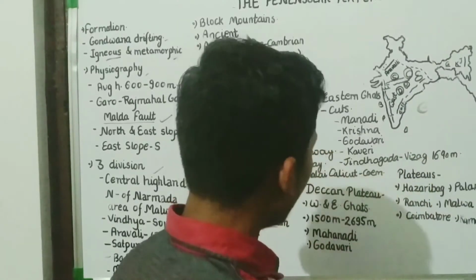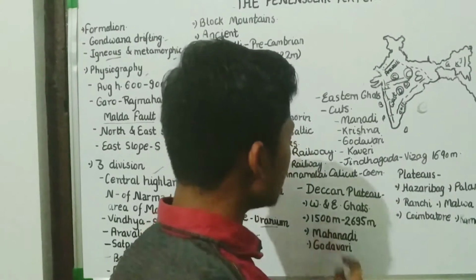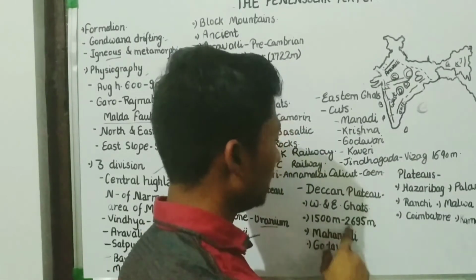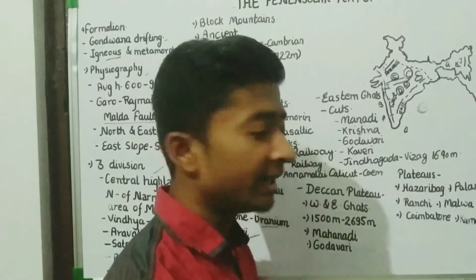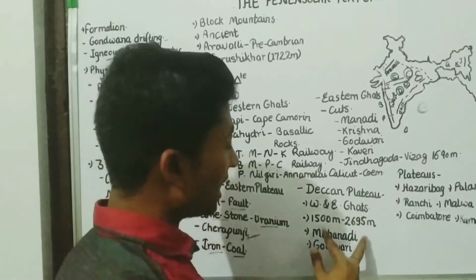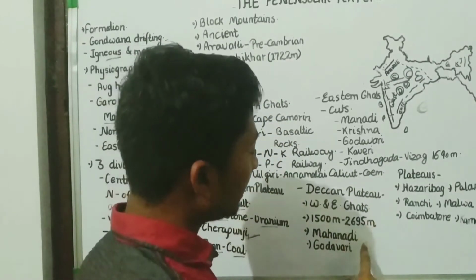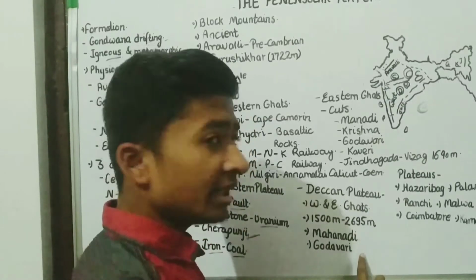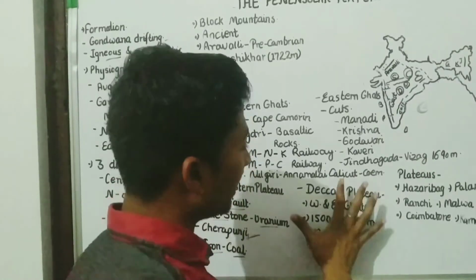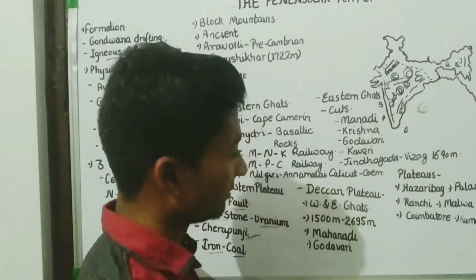Okay, and it is having an average elevation of 1500 meters to 2695 meters. What are the main rivers? Main rivers are Mahanadi and Godavari. They are the main rivers in the Deccan Plateau region.